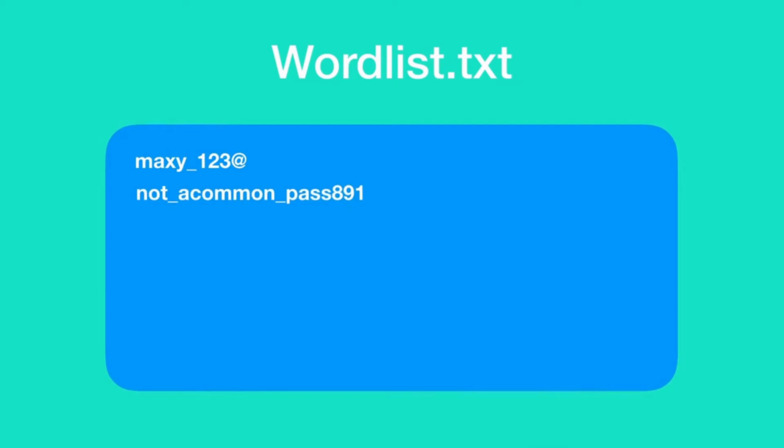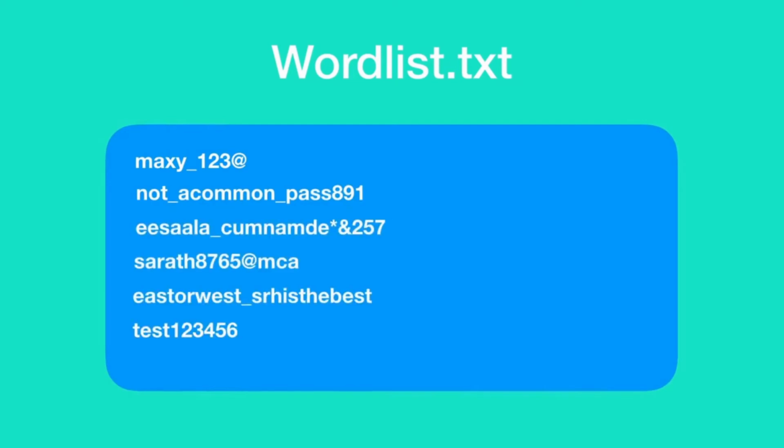But what if the password is not a commonly used password? In that case, rainbow tables are of no use. So there comes the dictionary attack and brute force attack. Both are quite similar. In a dictionary attack, you have a word list. A word list is nothing but a huge text file with loads of passwords. In this attack, the hacker writes code which compares the password hash to be cracked with the password hash of each and every password that exists in the word list file. If any hashes match, then it means that the cracking is successful and we now have the plain text of the hashed password.